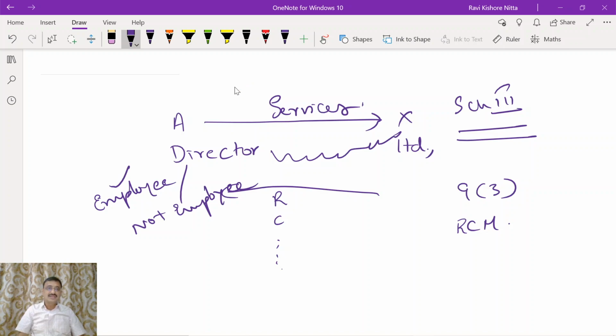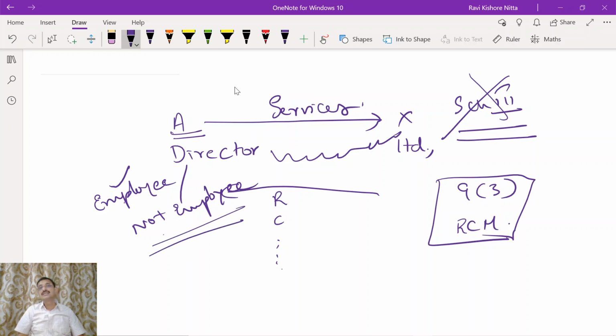But if A is not an employee, then Schedule 3 is not applicable, and what is applicable is this RCM, 9(3). So if A is an employee, Schedule 3 comes into play, not subjected to tax. If the director is not an employee, then the 9(3) RCM will come into play.